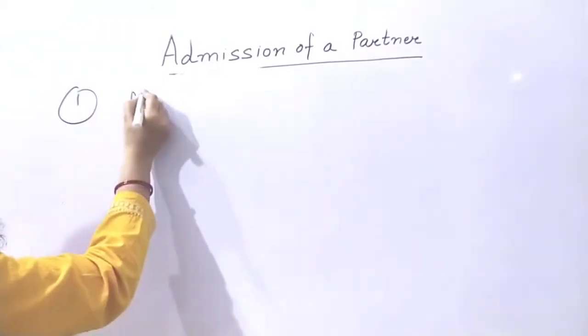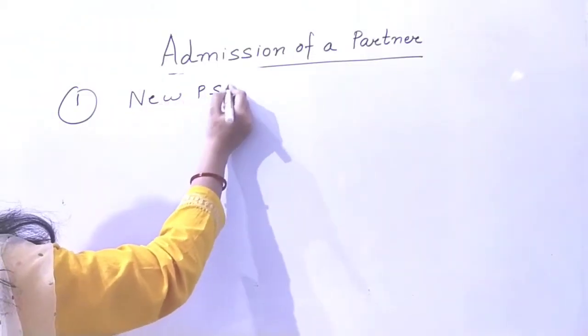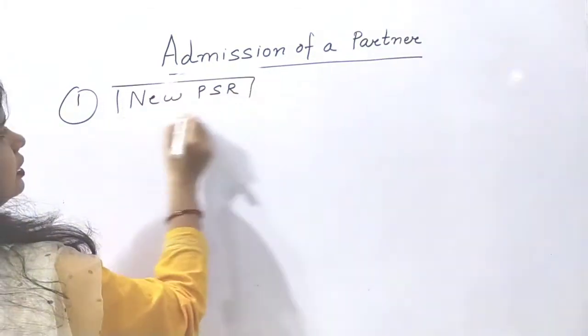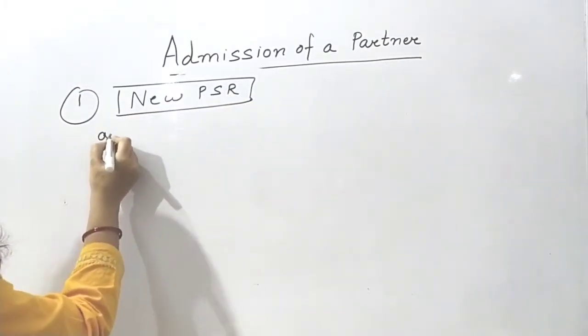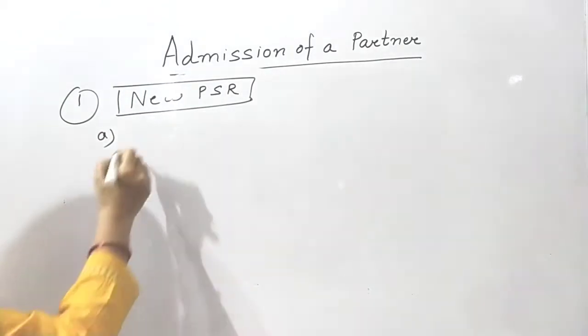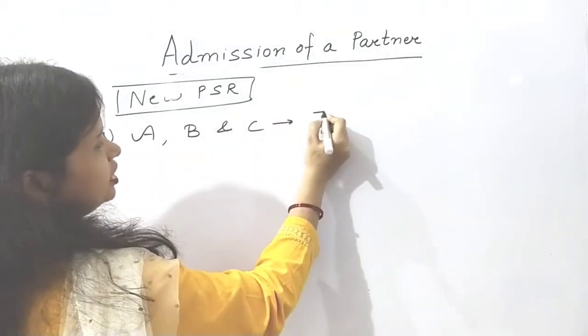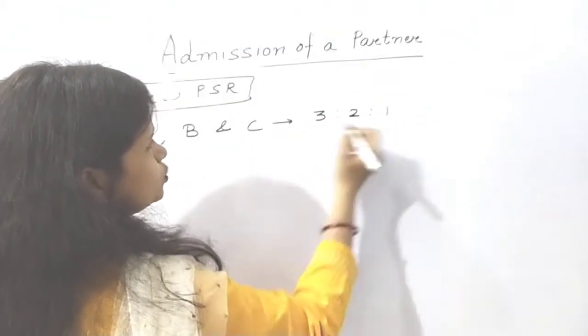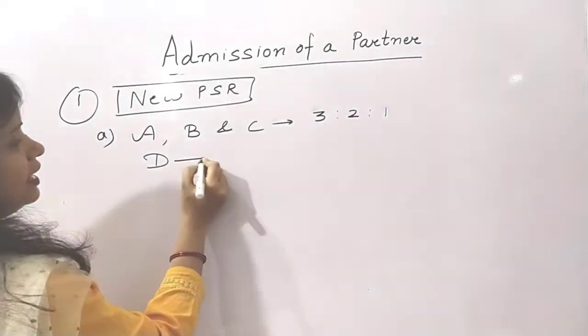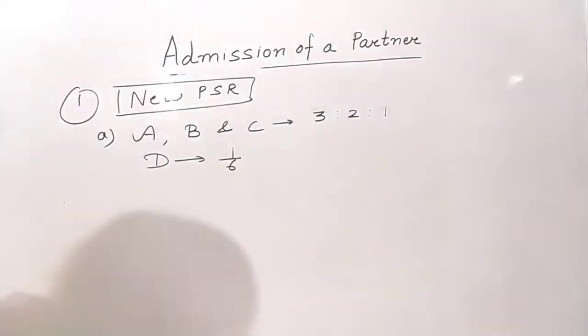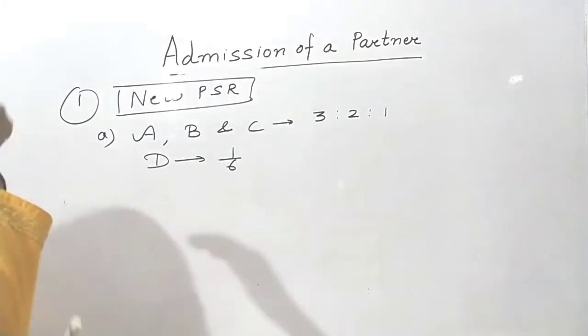Calculation of new profit sharing ratio. Now, let us assume the first situation. 3 partners are given, A, B and C, sharing profits in the ratio of 3:2:1, and new partner D is admitted for 1/6 share in the profits of the firm. Then how will you calculate the new profit sharing ratio?